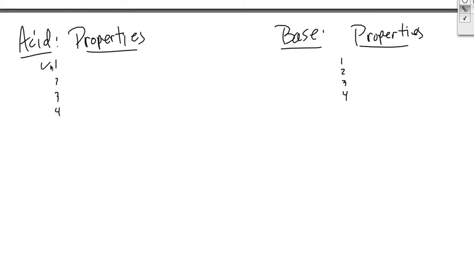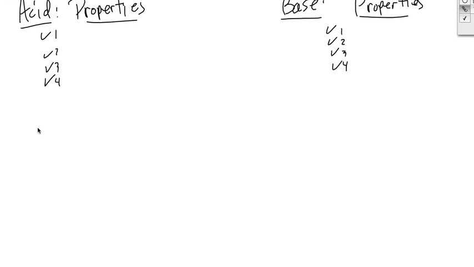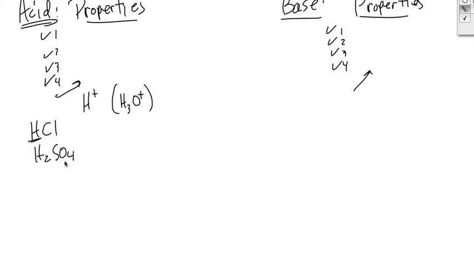Hopefully you got your list of properties for your acids and your bases. You should have that in your notes. One other thing that we talked about, and this would be one of the properties, is that an acid is going to produce the H plus in water, also called H3O plus, hydronium. That H plus often is in the formula, like HCl, H2SO4, HF. These are acids, there's the H. So this is going to produce H plus when it dissolves in water.